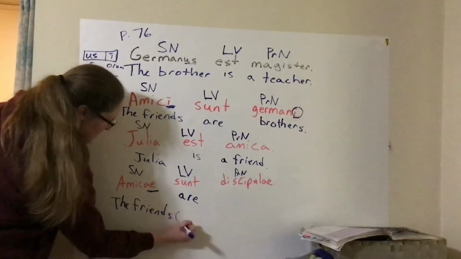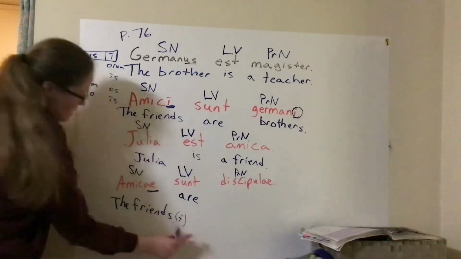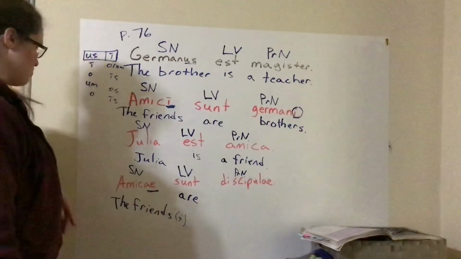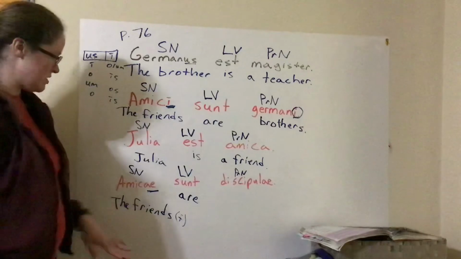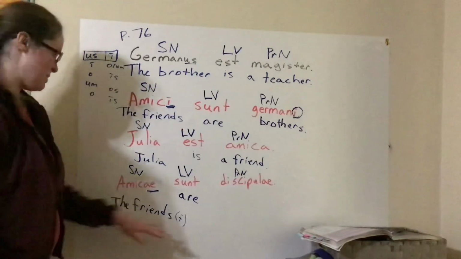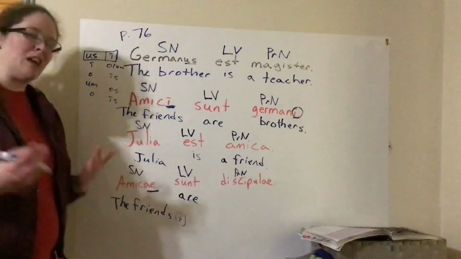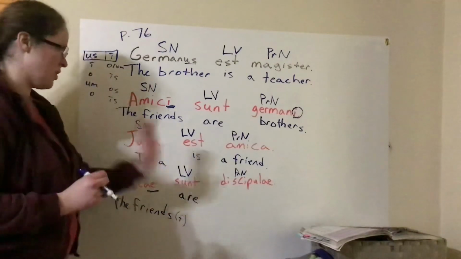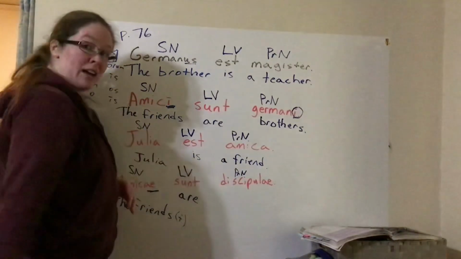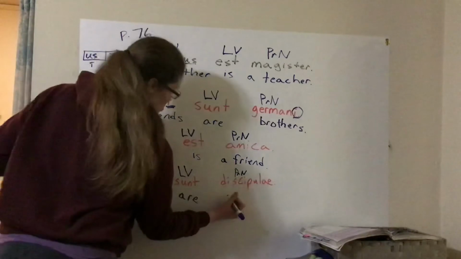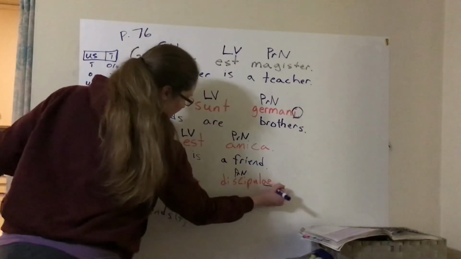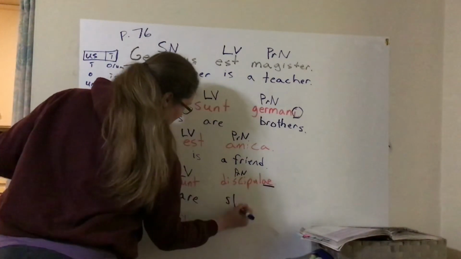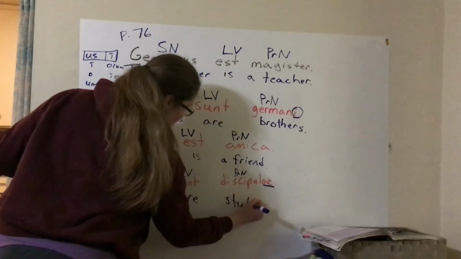If you want to do both, you could write the friends and then in parentheses F for feminine. So if somebody really wants to know, they can see that F. But if someone just wants to speak like we normally would in English, you would just say the friends are. What are they? Discipulae. They are students. Again, we have that ae plural ending from discipula.